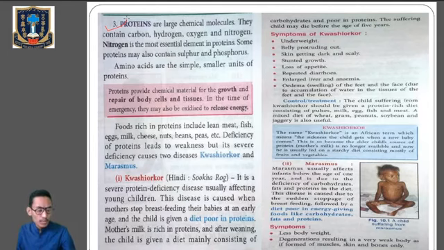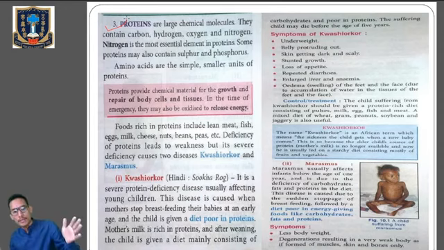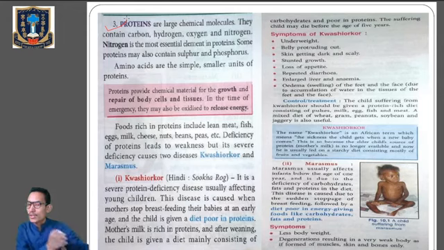So remember that proteins are large chemical molecules. They contain carbon, hydrogen, oxygen, and nitrogen, and nitrogen is the most essential element in protein. Some proteins may also contain sulfur and phosphorus. And what are amino acids? Amino acids are the building blocks of protein. They lead to the formation of a protein, because protein is a long polypeptide chain of amino acids.